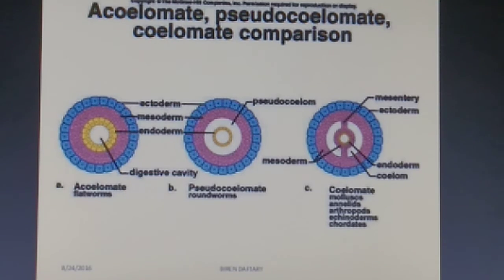And the third one we have is the coelomate students. This is the coelomates. You can see this is the ectoderm, the starting one. Then we have the mesoderm, and then this one is the endoderm. And you can see this one is the coelom. The white colored, C-shaped structure you can see is the coelom.